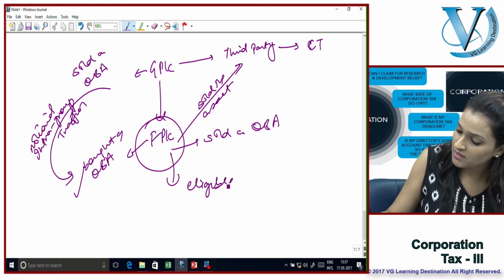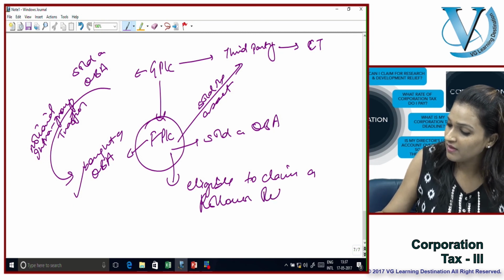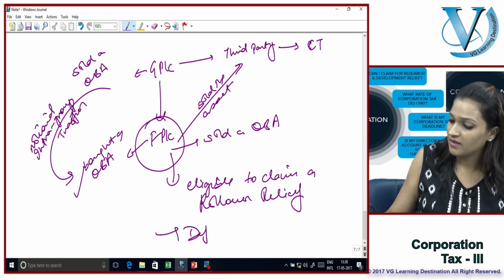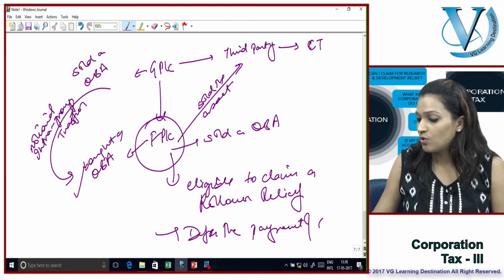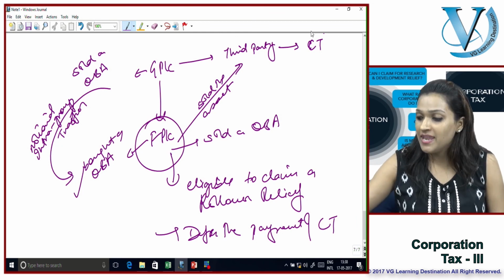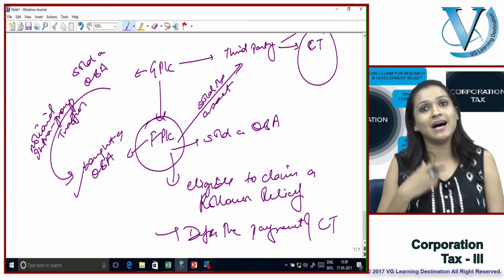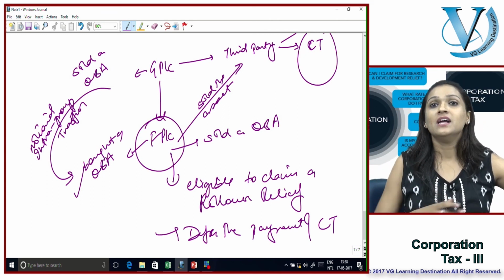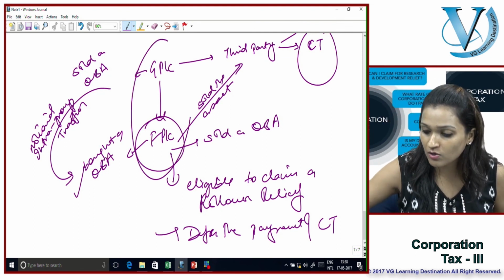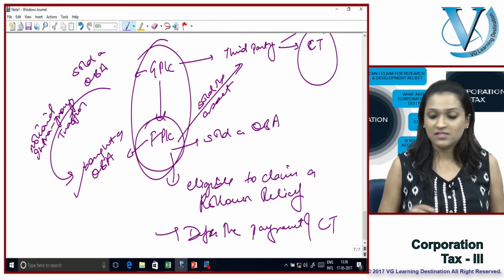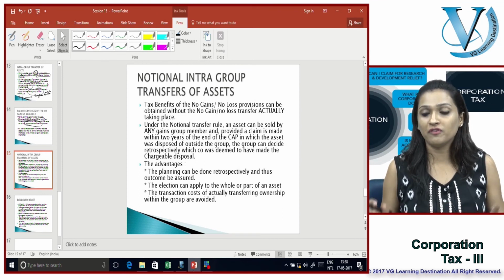Becomes eligible to claim a rollover relief and thus defer the payment of corporation tax. So instead of now being liable to pay tax, I have assumed a notional transfer, thus claimed a rollover relief and thus deferred my corporation tax liability. Why? Because I was forming part of a gains group. So very, very simply, that is the advantage of forming part of a group.